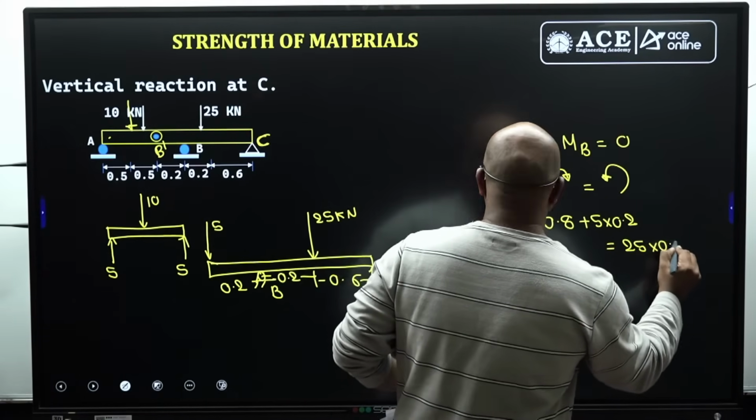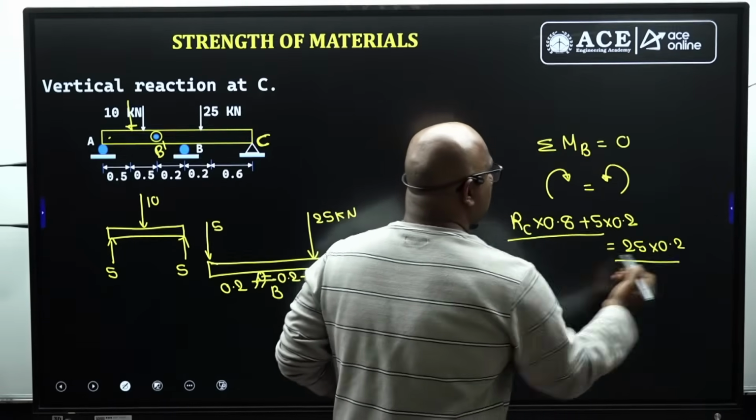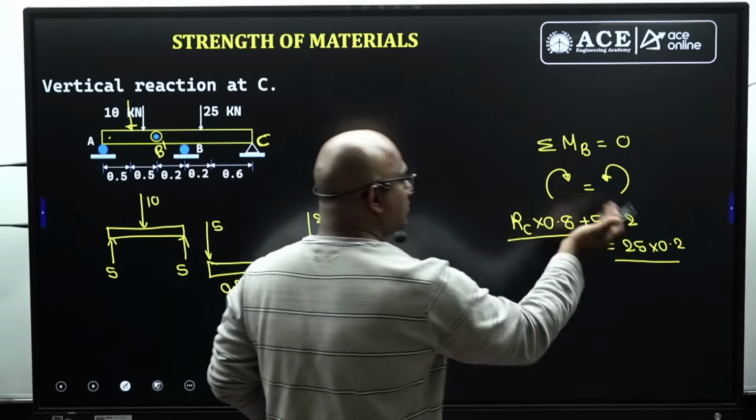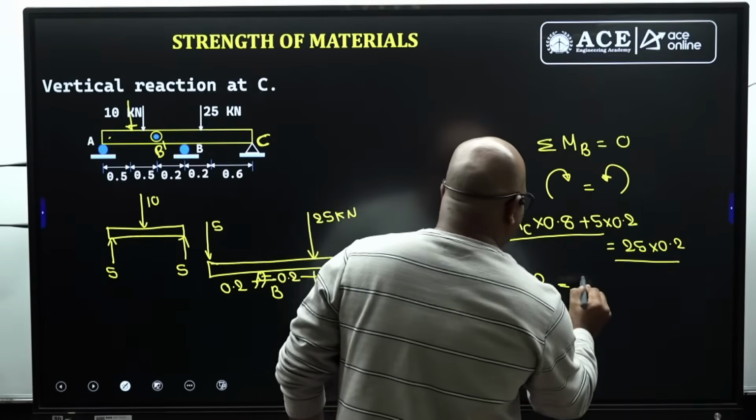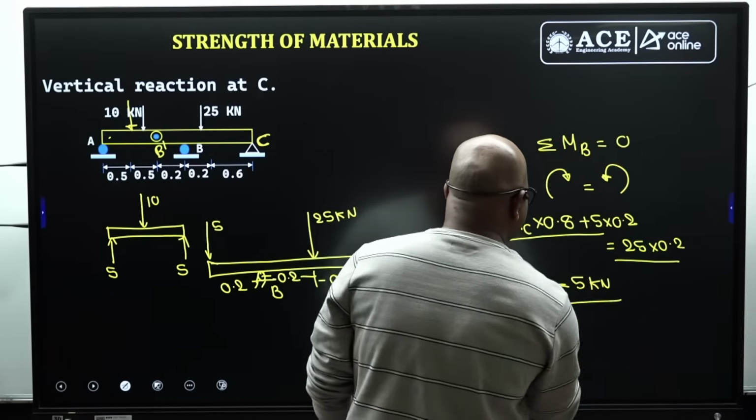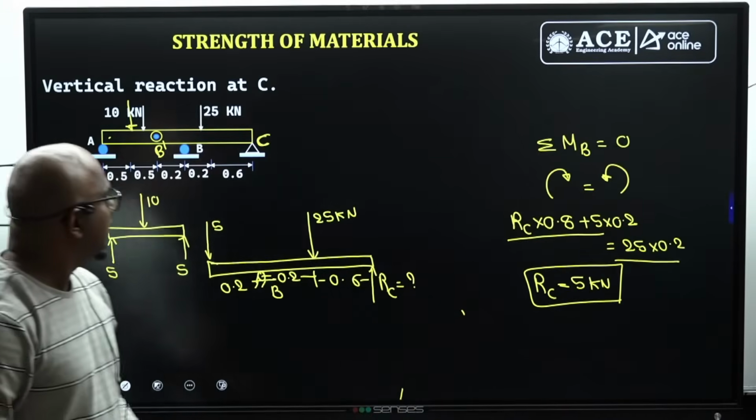25 into 0.2. Sorry, sir. This is the anti-clockwise. This is the clockwise, guys. So anti-clockwise must be equal to clockwise. Just calculate. You are going to get RC equal to 5 kilonewtons, guys. That's it. Again, a straightforward question.